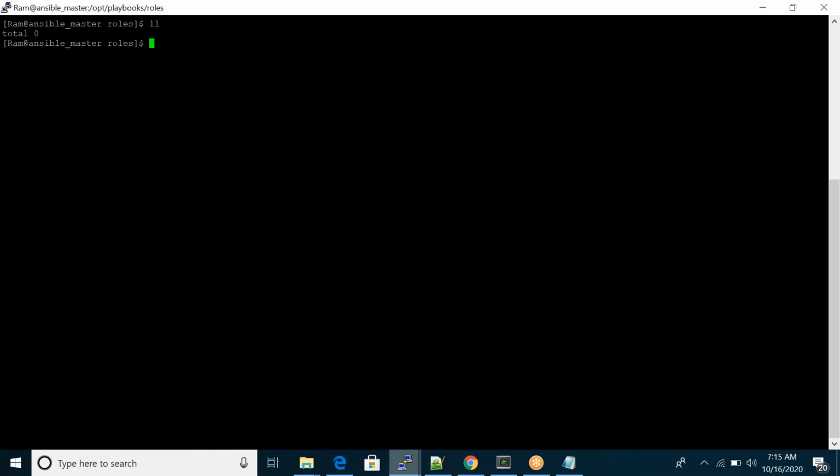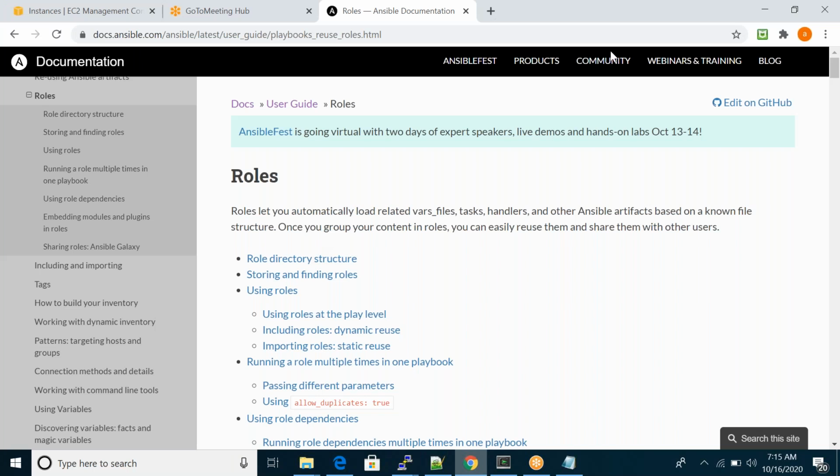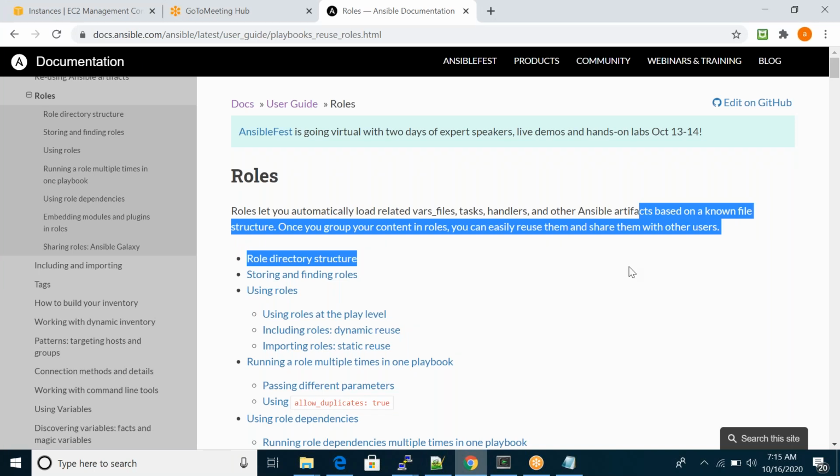So in Ansible we have one command. If we use that command, that folder structure is created automatically. You can see here the known file structure. Roles let you automatically load related vars files, tasks, handlers, and other Ansible artifacts based on the known file structure. So we have to create that structure, but no need to do it manually. We have the command.